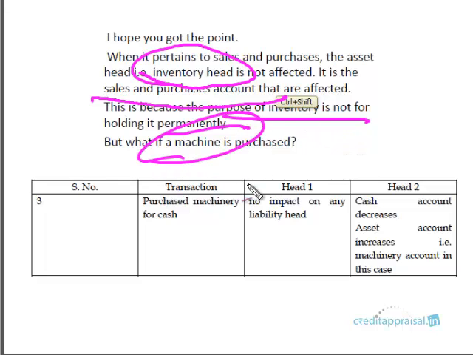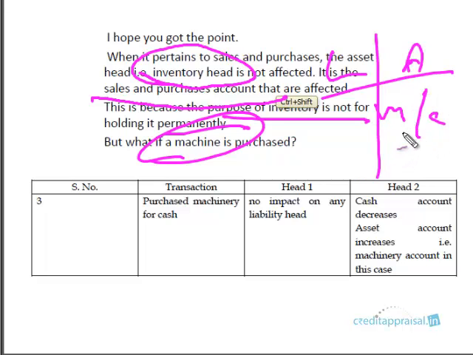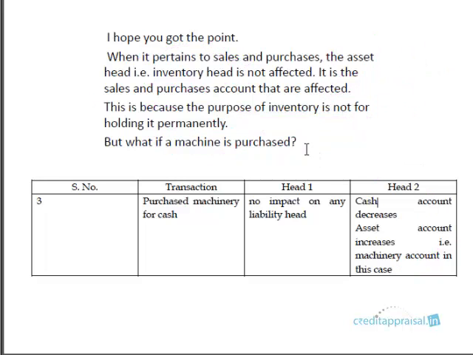But if a machinery is purchased, fine. You have the machinery account that is affected. So cash decreases, and the asset account, that is the machinery account in this case, increases. So only if it is machinery or land or building. But if it's a stock account, let's not have an inventory account. Let us affect the purchases or sales account, right?